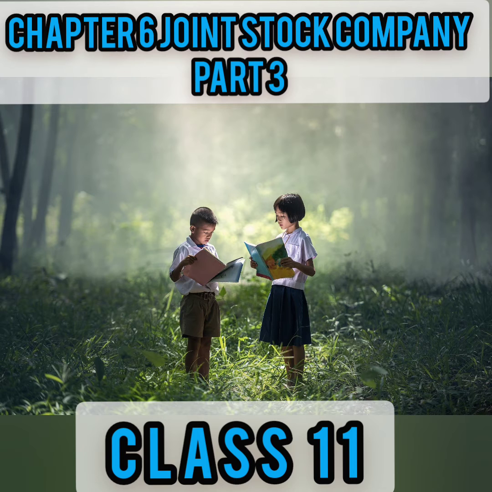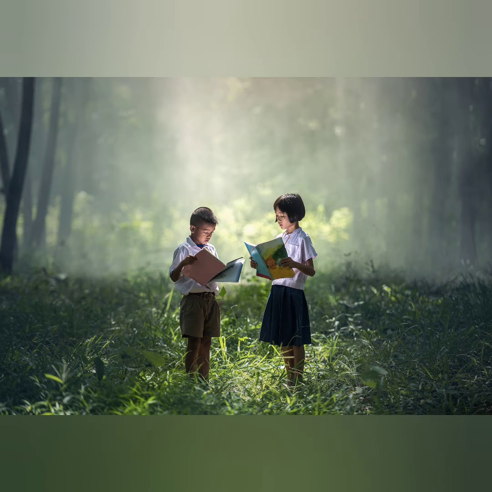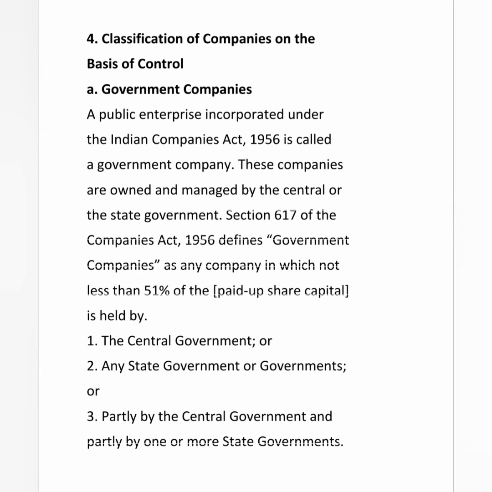So far we saw classification on the basis of incorporation, then classification on the basis of membership, then classification on the basis of liability. Now we are going to see classification on the basis of control. On the basis of control, we are going to see government companies, holding companies and subsidiary companies. First, let us move on with government companies.